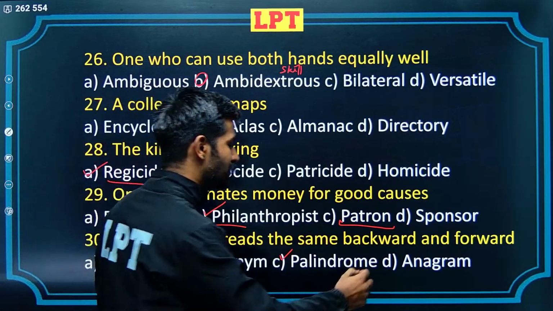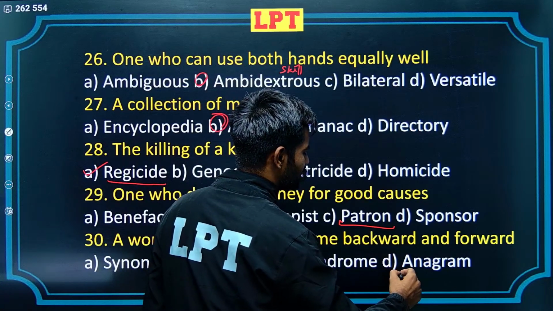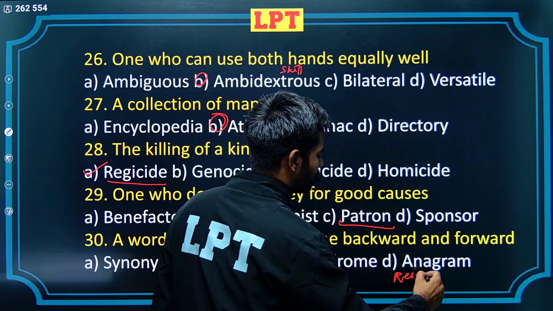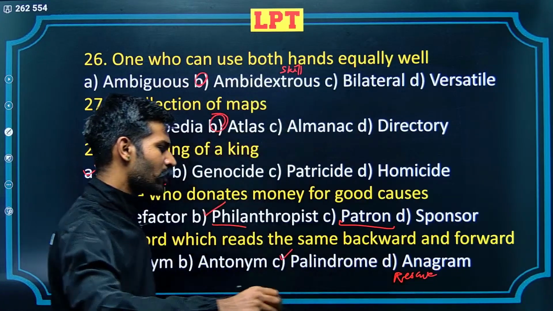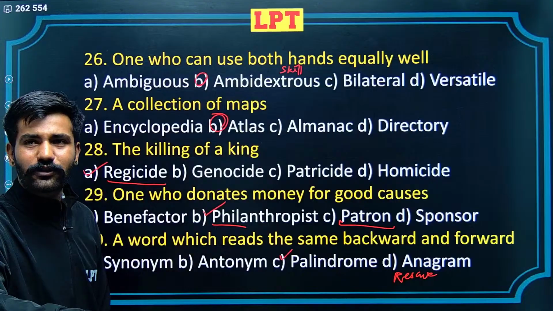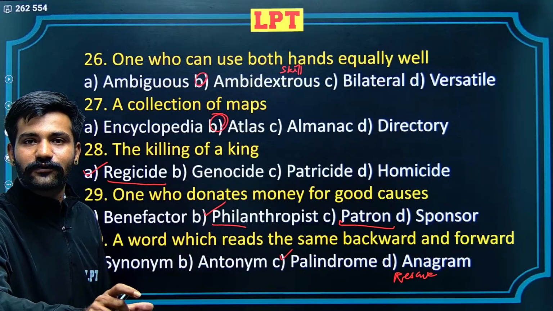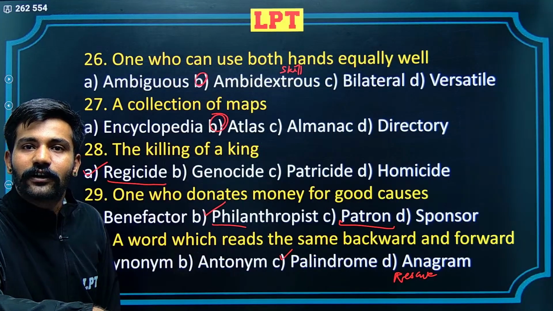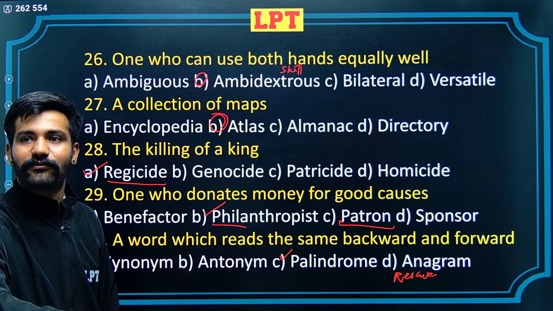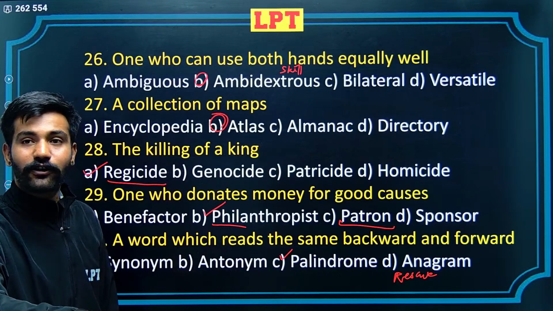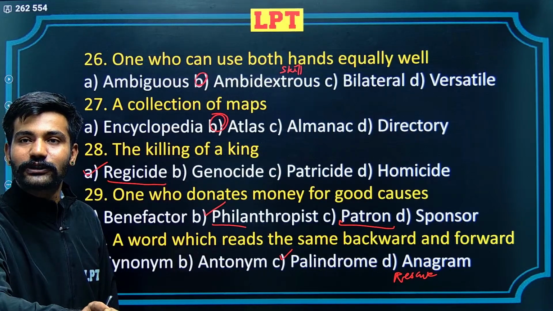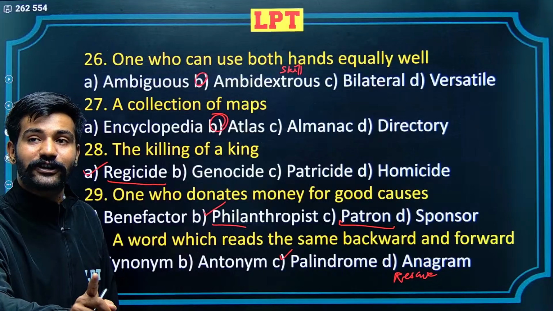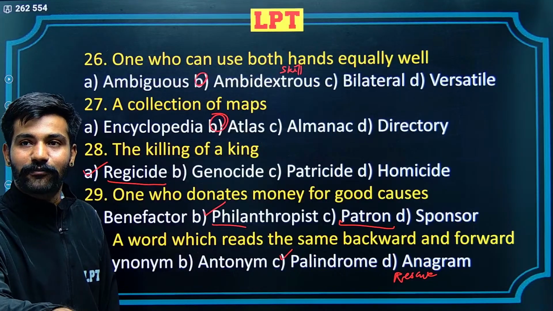Anagram is words like rescue. The word rescue, and what other word can be found with just the letters of the word rescue? Okay, you studied palindrome in 10th, great. Secure and rescue, both words can be constructed with the same set of letters. So that's an anagram.